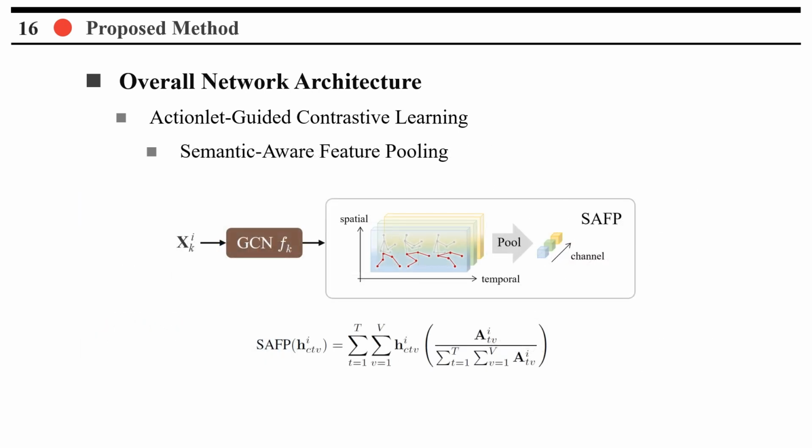In addition, we employ a semantic-aware feature pooling method to further improve the representation of motion. By extracting features solely from the actionlet region, we ensure that the features are more representative of the motion itself, without being influenced by the semantics present in static regions.